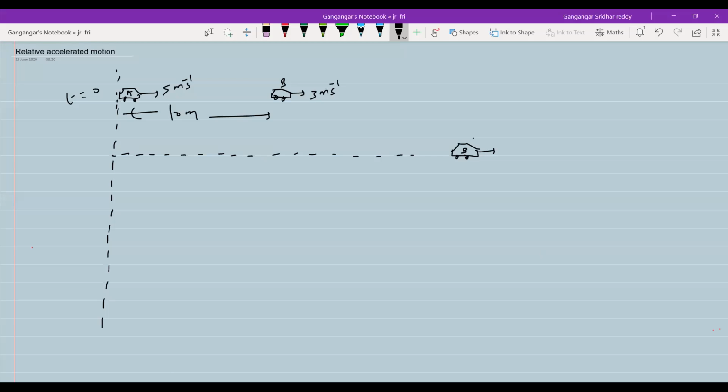So car B will be moving with a constant speed of 3 meters per second. Car A will come. Yeah, this one, this is car A. It will overtake, and this is the distance at which it will occur.